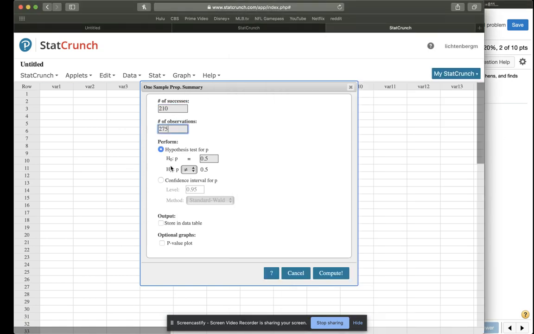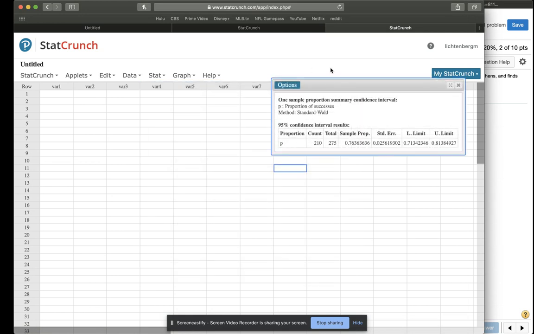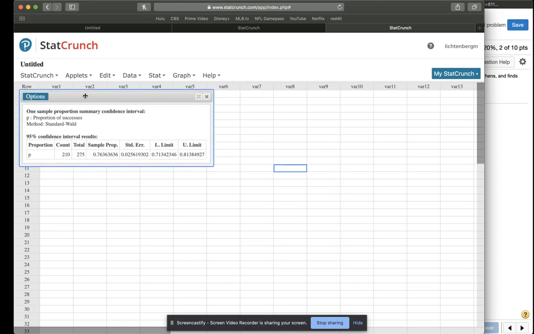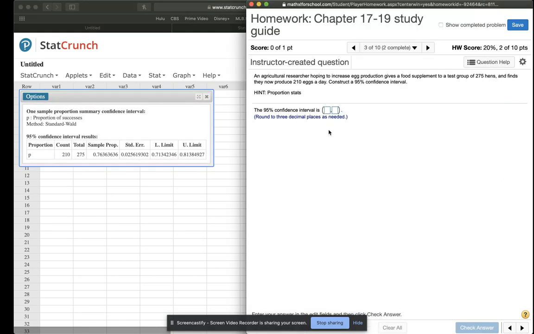And we're doing a 95% confidence interval. All right. And we're going to round to 3 decimal places. So it'll be 0.713 and 0.814, it looks like.